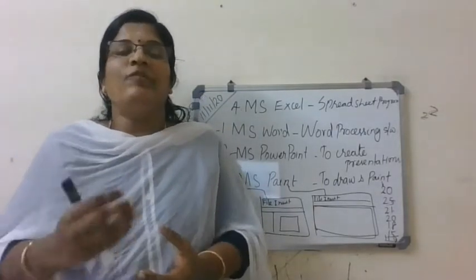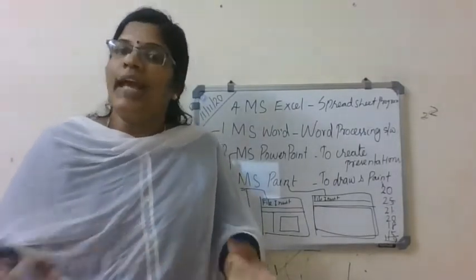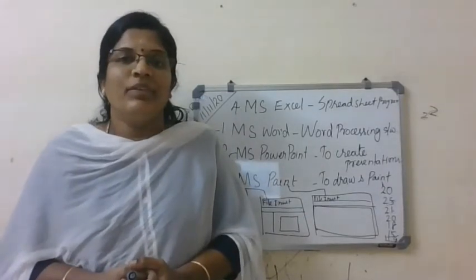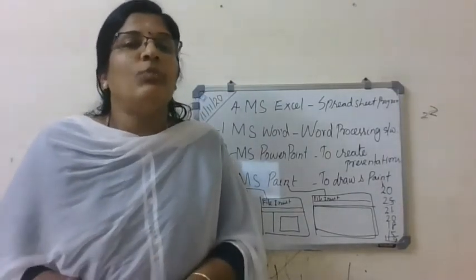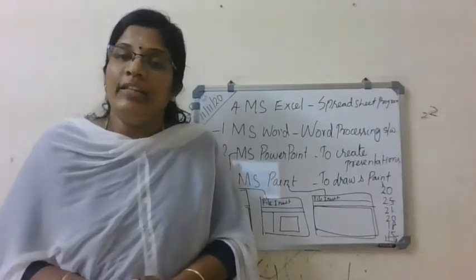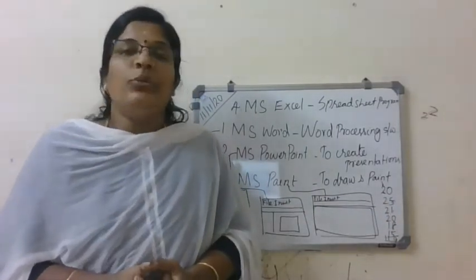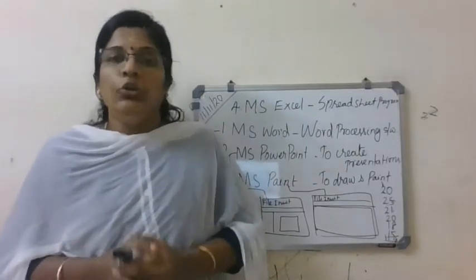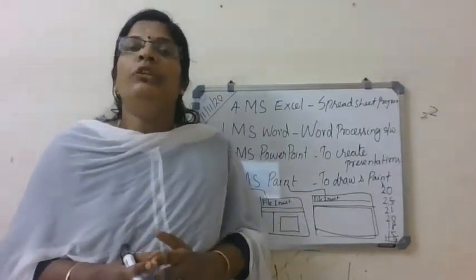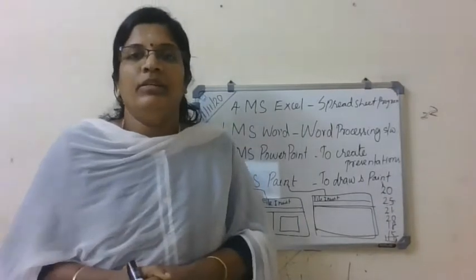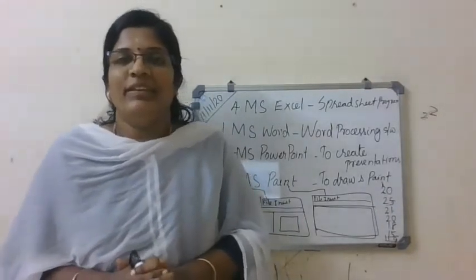The class teacher is finding the total score for all the children in the class. Maybe 30 or 40 students will be there, right? Does the teacher calculate one by one? Is it easy to do that? Yes, we can do it one by one, but it will consume a lot of time.